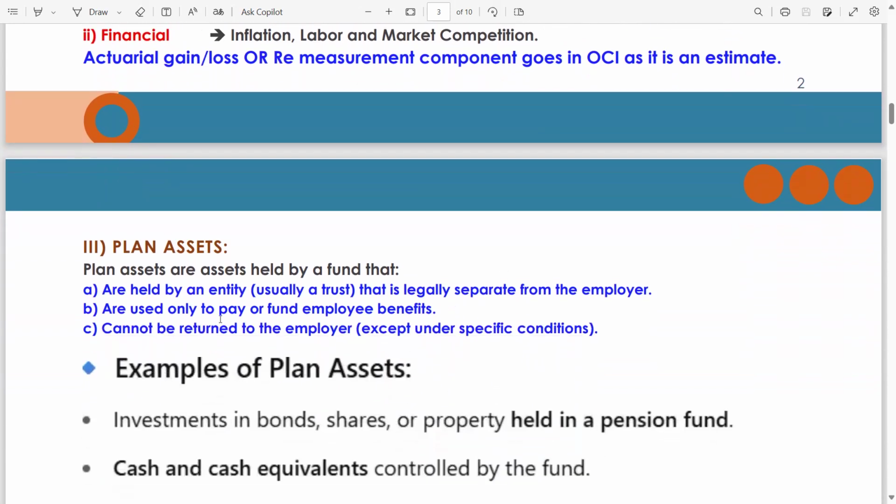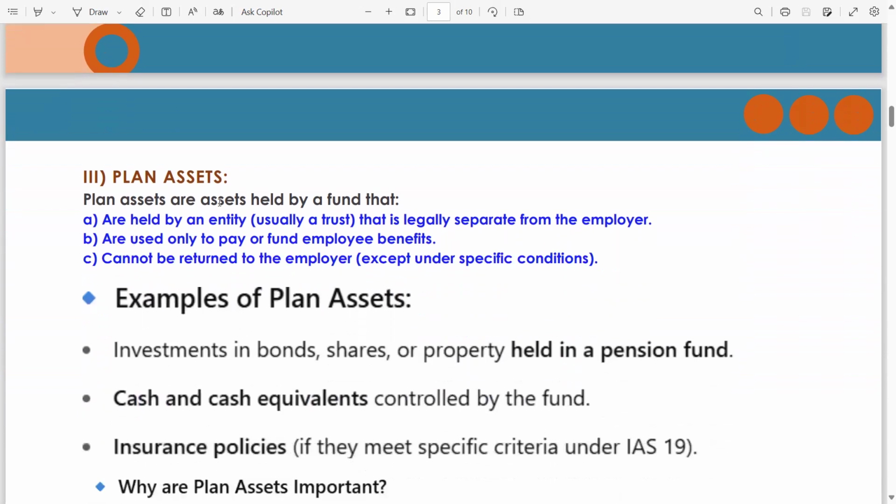Now, what is plan asset? Plan assets are assets held by a fund, held by an entity, usually a trust, that is legally separate from the employer, used only to pay or fund employee benefits, and can't be returned to the employer except under specific conditions. So it means plan asset is a separate entity.